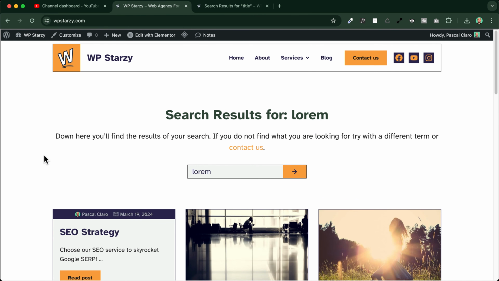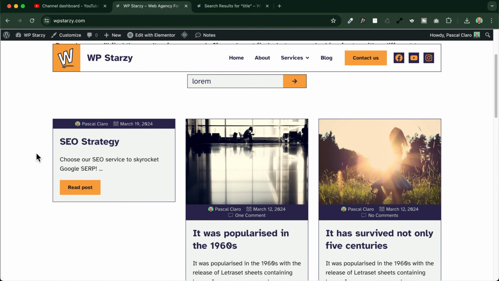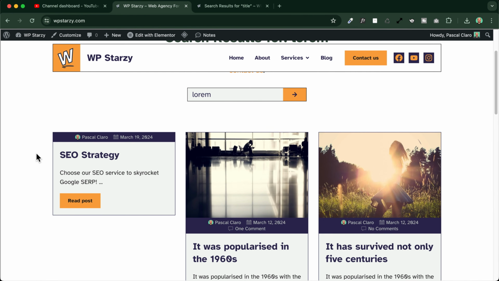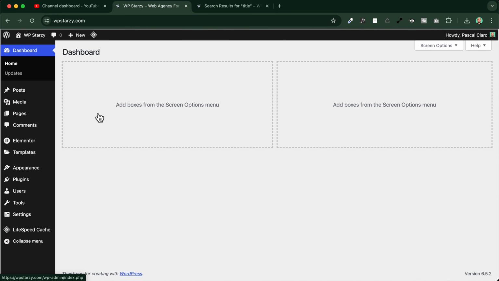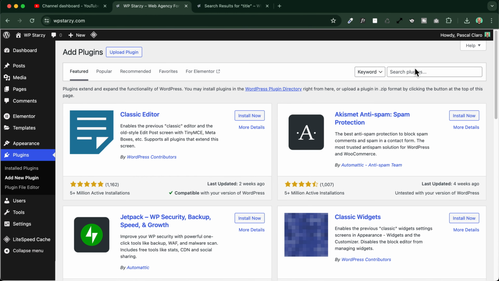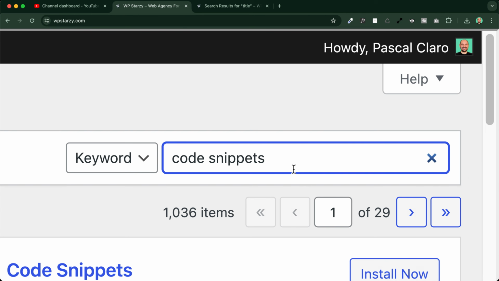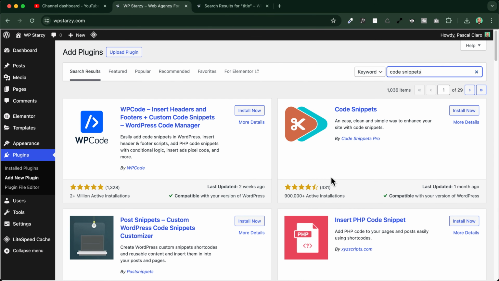Let's see now a quick way to exclude from the search results the pages of your website and display only the blog posts. To do so, we will install a free plugin which is called Code Snippets. Let's go here in the backend. We'll go into the plugins, add new plugin, and we'll search for Code Snippets. Okay, so this is the plugin that we will search for, Code Snippets. It has almost 1 million active installations, which is huge, and we can install it immediately. Okay, install. Let's activate the plugin. Okay, perfect.